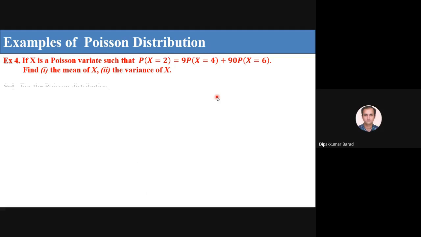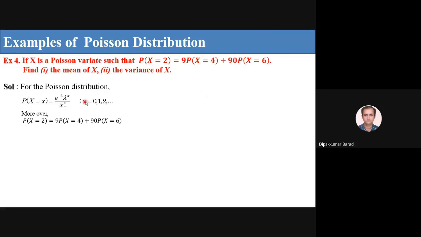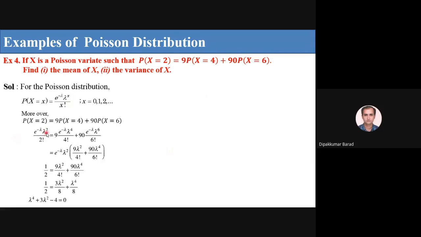So first of all, note down the formula. P of x equal to e raised to minus lambda, lambda raised to x upon x factorial, where x equal to 0, 1, 2 and so on. Now these equations we have been given. So in this formula, instead of x you have to put 2, 4 and 6. So I get e raised to minus lambda, lambda square upon 2 factorial, lambda raised to 4 upon 4 factorial, lambda raised to 6 upon 6 factorial.